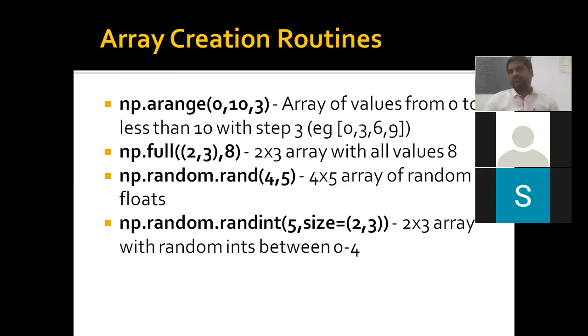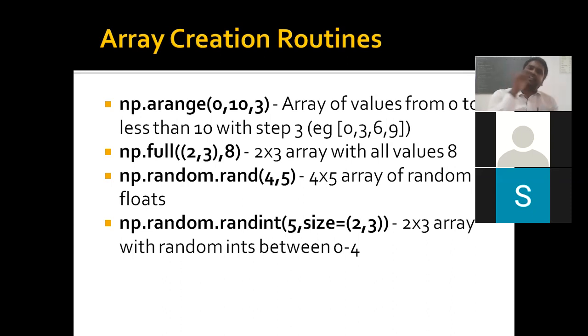The range returns the list, but it returns an array, 2 by 2 matrix or 3 by 3, whatever matrix you are specifying. And full is a function which is going to create an array with a specified number.